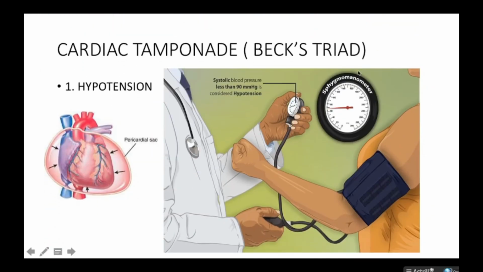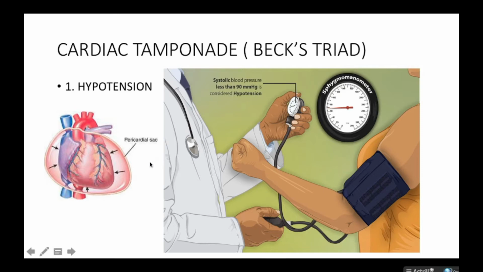Now, when a patient has cardiac tamponade, normally we have something that we call the signs, which are the Beck's triad. There are three signs. That's why we said triad. With the Beck's triad, first of all, the patient develops hypotension. Hypotension is described as a systolic blood pressure less than 90 millimeters of mercury.